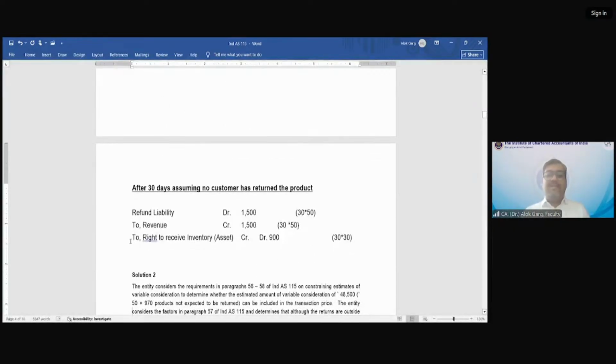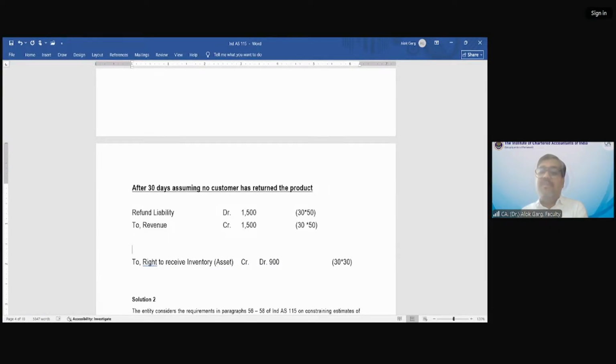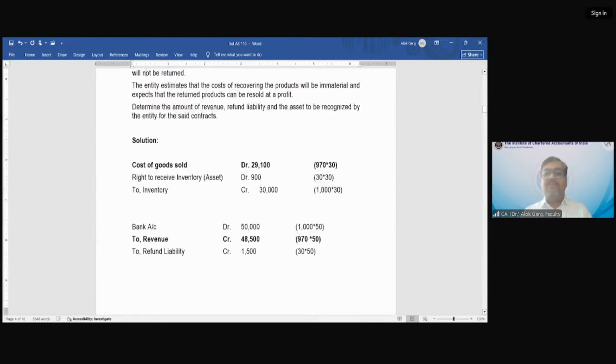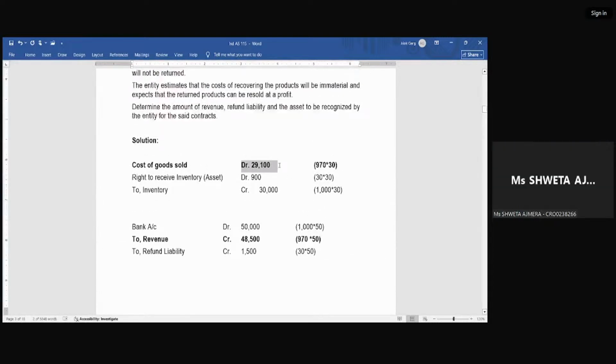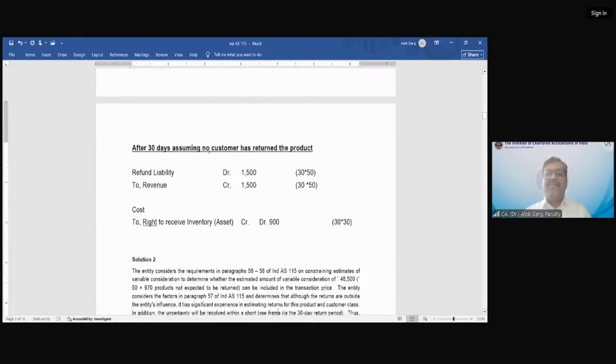So let's say you recognize a revenue in the P&L for 1500 rupees. You debited your liability by 1500 rupees and you credited your right to receive inventory by 900 rupees. So what is the debit here? Cost of goods sold. आपको याद है आपने यहाँ पर कॉस्ट ऑफ गुड्स सोल्ड सिर्फ 970 एसेट्स का लिया हुआ है. आप रेवेन्यू 50 रुपए का रिकॉग्नाइज करोगे तो कॉस्ट भी तो 30 की रिकॉग्नाइज करनी पड़ेगी P&L में. तभी तो प्रॉफिट 20 रुपीज आएगा.